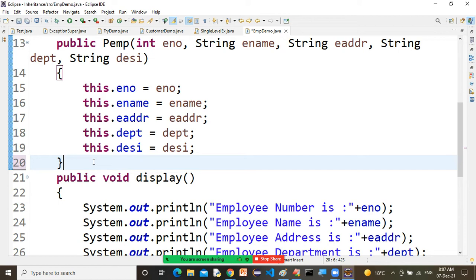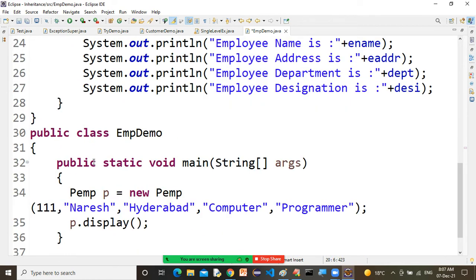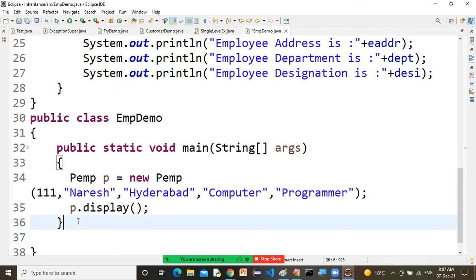Now, 25 to 36. Okay, wait, we have one more process. Yes, 25 to 37, in fact.